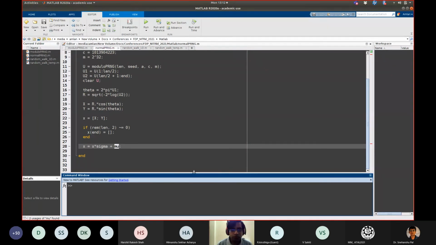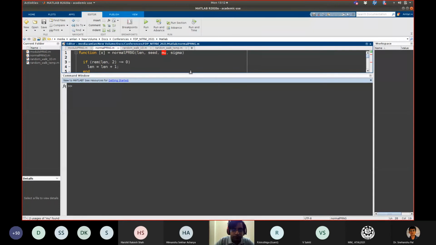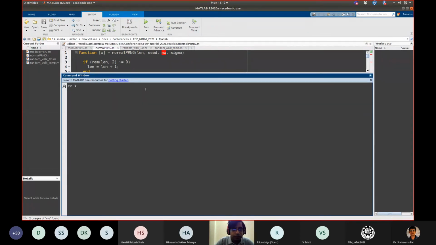So we are just going to call this function. I am writing x is equal to this function. Now suppose again I want 10,000 values. Any arbitrary seed I can provide. Now the value of mu, let us suppose it is 1, and the value of sigma is 0. So it is centered at the middle, x equal to 0, it is centered at that. Okay, so I am generating it.